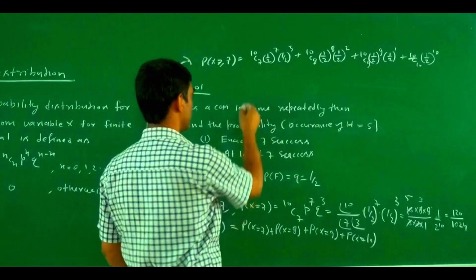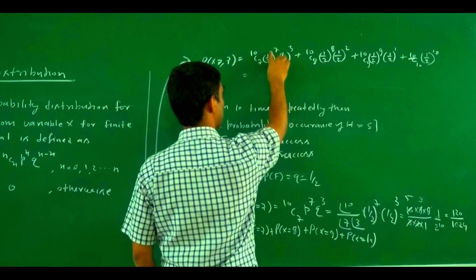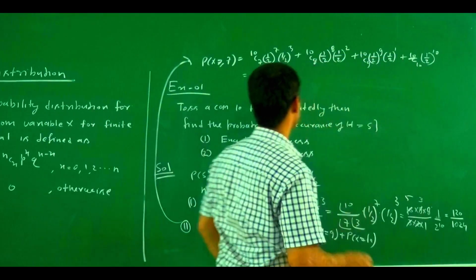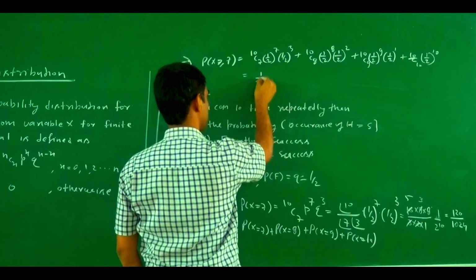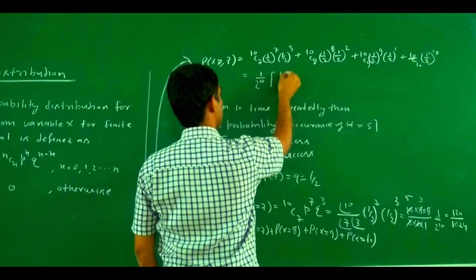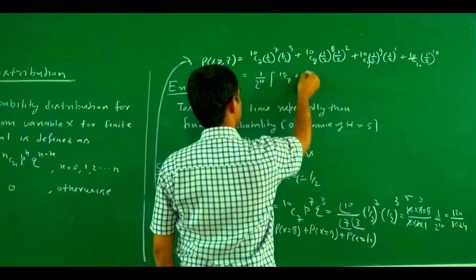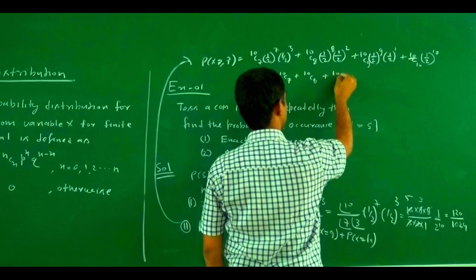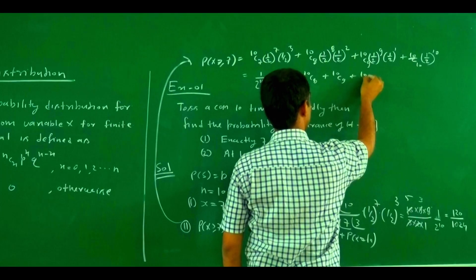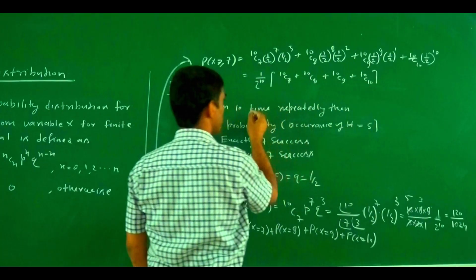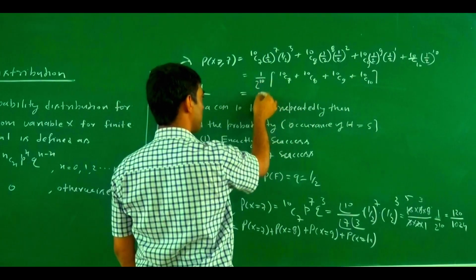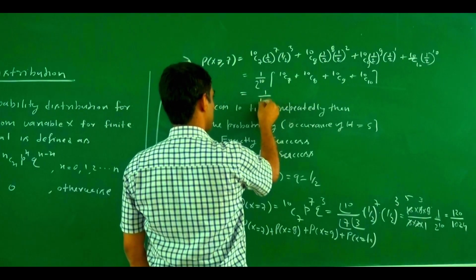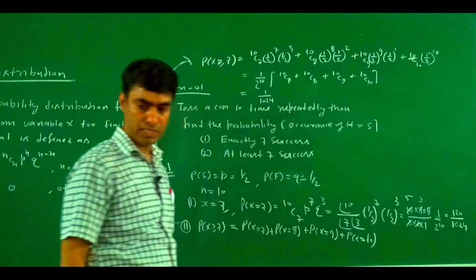If we simplify, 1 by 2 to the power 10 is common, so it goes outside, and inside we have 10C7 plus 10C8 plus 10C9 plus 10C10. So what is the value? This is 1 upon 2 to the power 10, which is 1 upon 1024, because 2 to the power 10 is 1024.